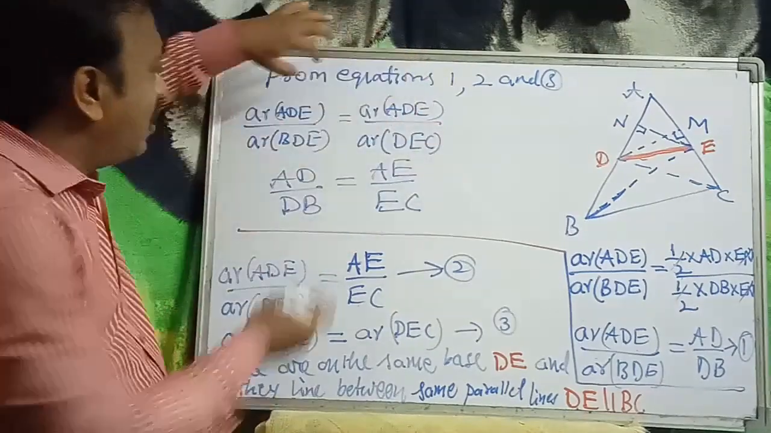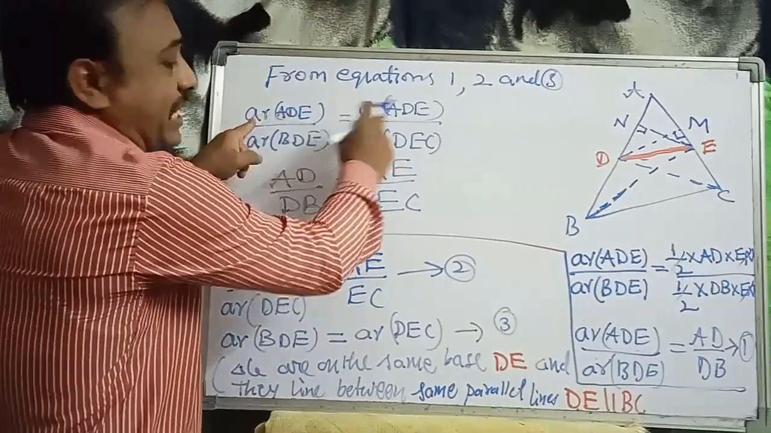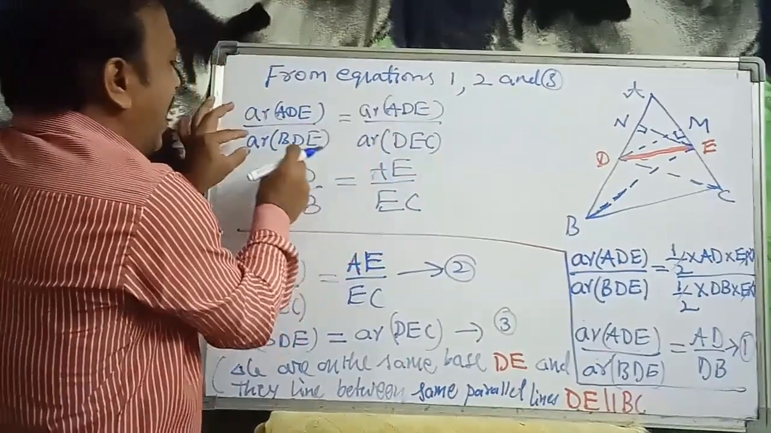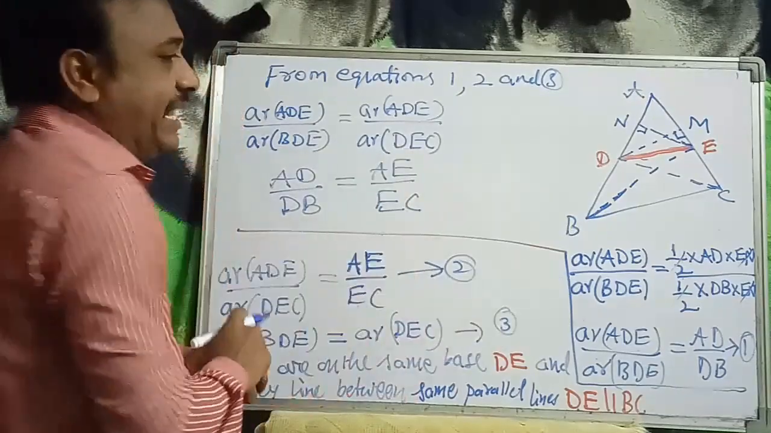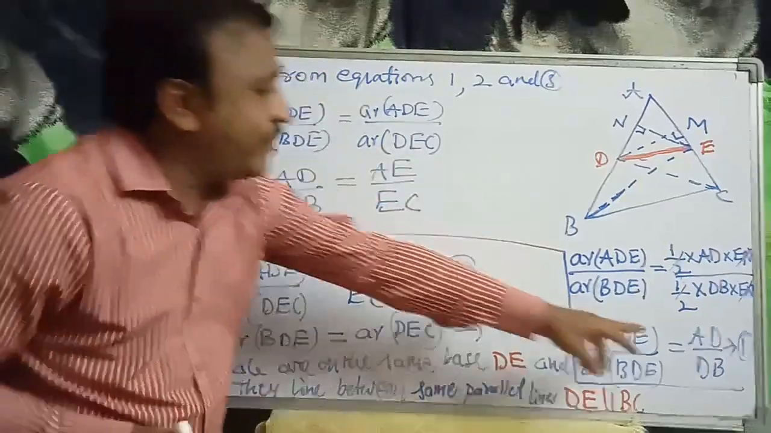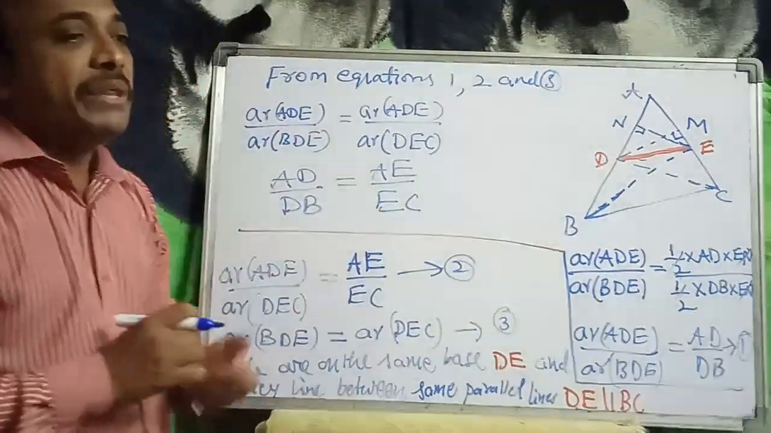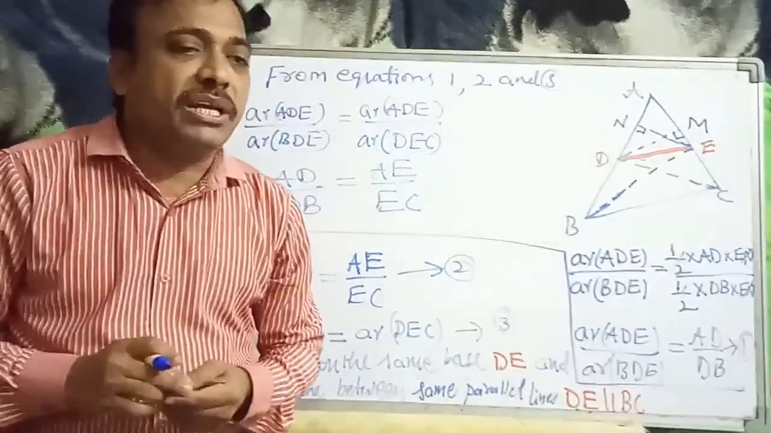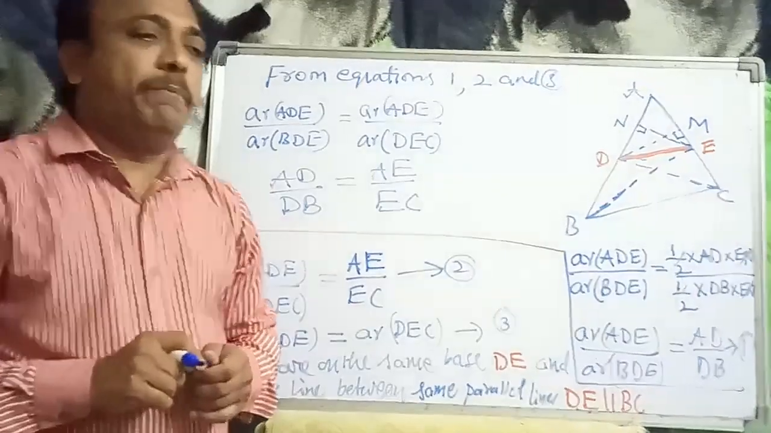How did we get these two? These two areas are equal from equation 1 and equation 2, and BDE and DEC are equal from equations 1, 2 and even 3. So these two ratios, when we found the areas, gave us from equation 1 AD by DB is equal to AE by EC. This is the basic proportionality theorem, also called Thales theorem, which is very important.